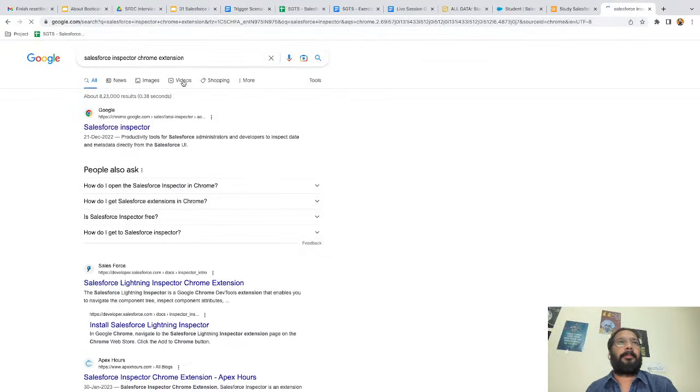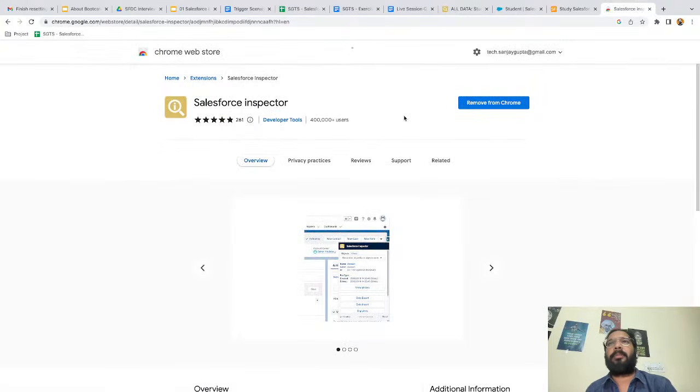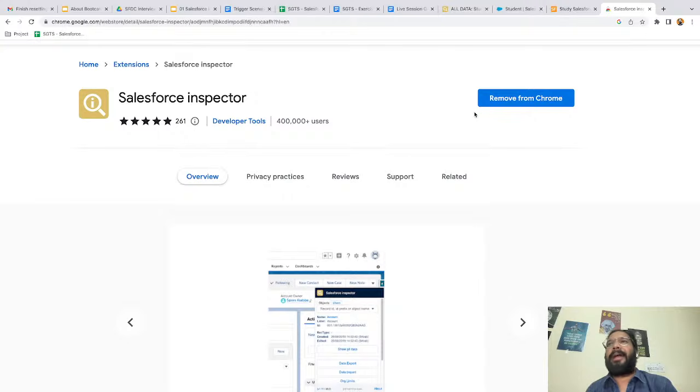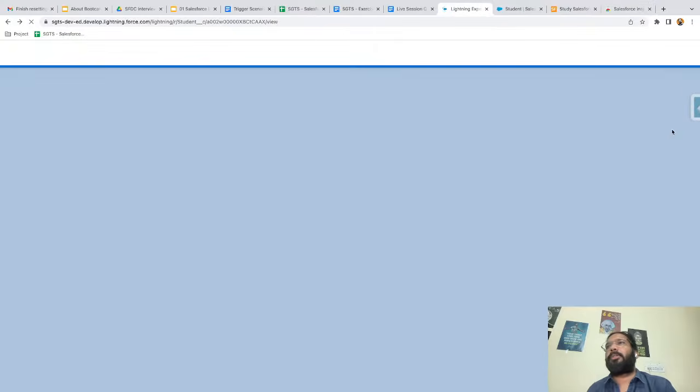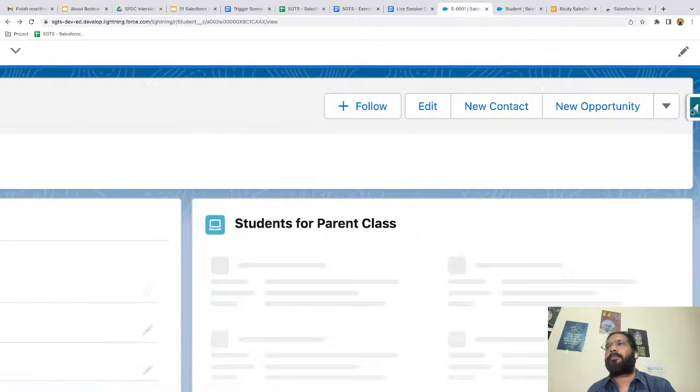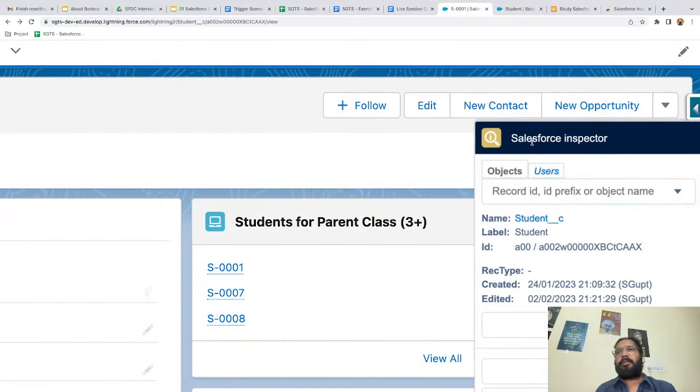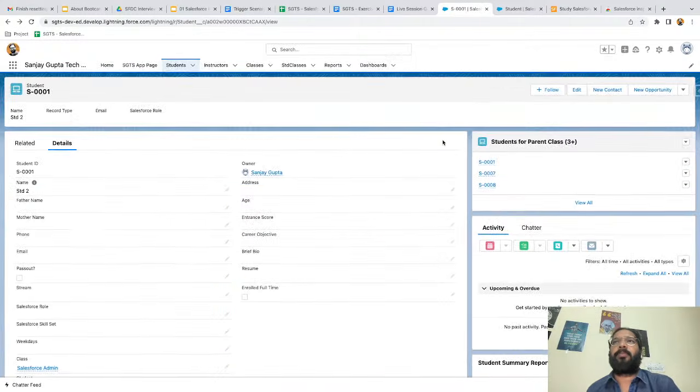Inspector Chrome extension, right? This extension will be available if you click on it, and this UI will be available. In my browser, it is already added, so I'm seeing remove from Chrome. In your case, you will see add to Chrome. Just click on that button and it will be added. When you refresh your org, you will see this kind of button for the inspector, right? It will be helpful for you. So just add it to Chrome and explore it later, and you can use it in your projects as well.